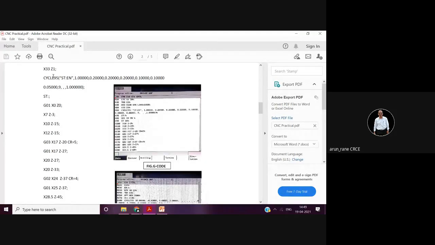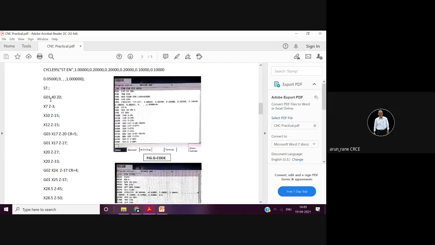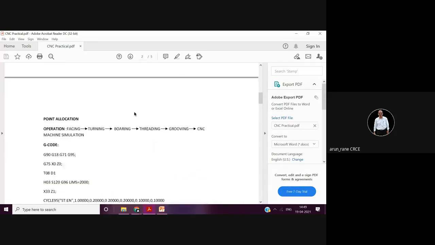Now we have described the roughing cycle. Now the machine should understand what profile it should machine, isn't it? So we are describing a profile here. That is the finished profile. G01, X0, Z0. That means the tool will kiss here.